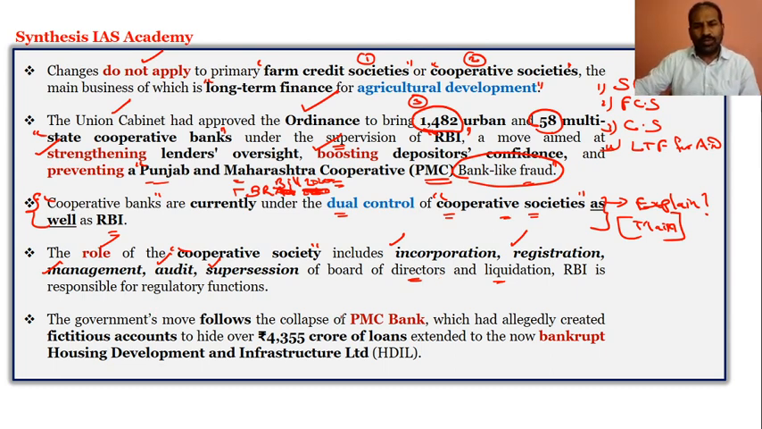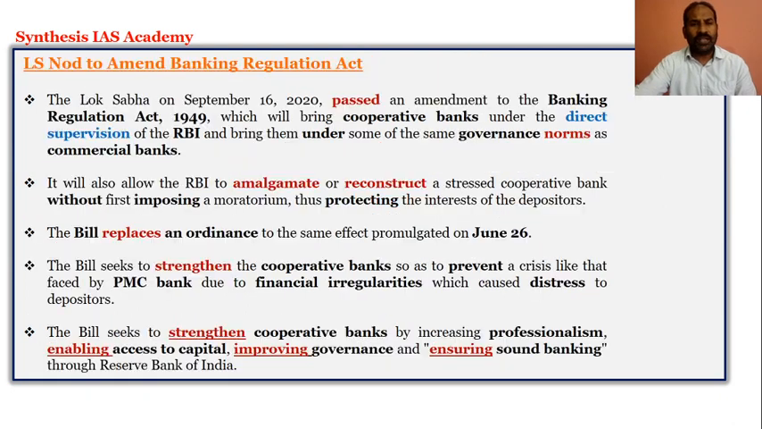And the government's move followed the collapse of the PMC Bank, as we said, which went ahead with creating fictitious accounts and hid 4,355 crores of loans which were extended and which are now bankrupt. And one which is bankrupt, again useful information for the preliminary examination, is Housing Development and Infrastructure Limited, HDIL. It is now totally bankrupt.